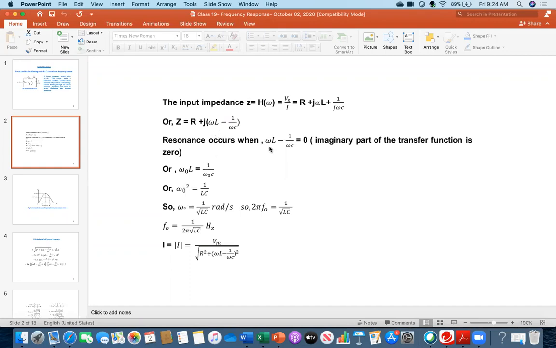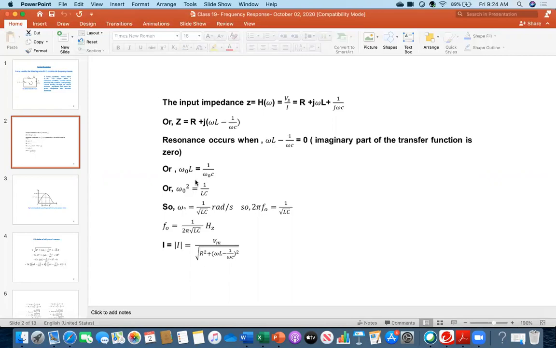So, because I am assuming omega L equals 1 over omega C, because that part is 0. I have written that, and under that condition, I want to find out what the frequency is, because you will create this situation by tuning the frequency, by controlling or adjusting the frequency. I want to know that frequency, which is called the resonant frequency. That's why here I am using the symbol omega naught for this. I want to find out the value of omega naught.